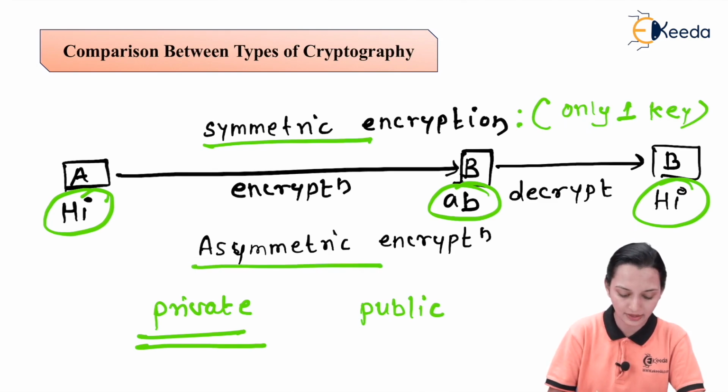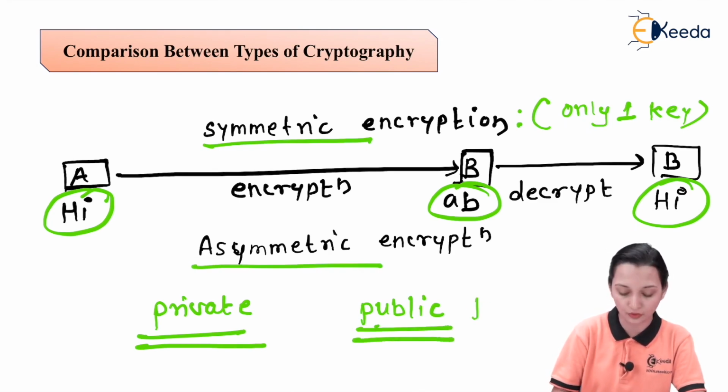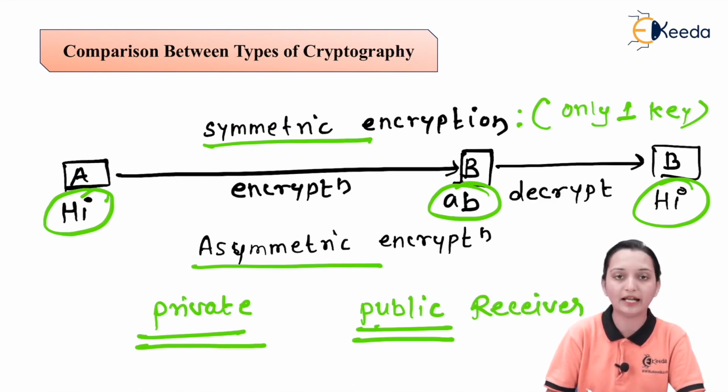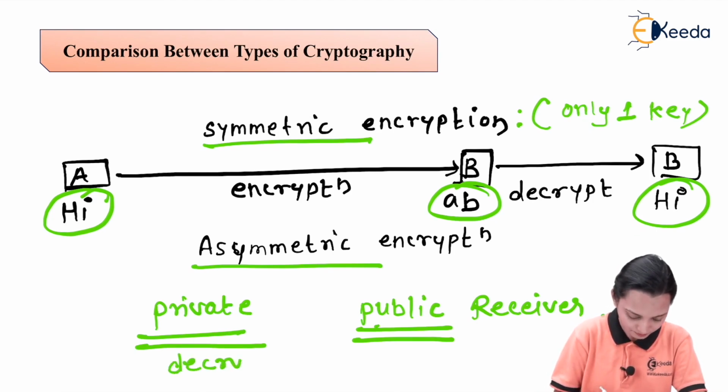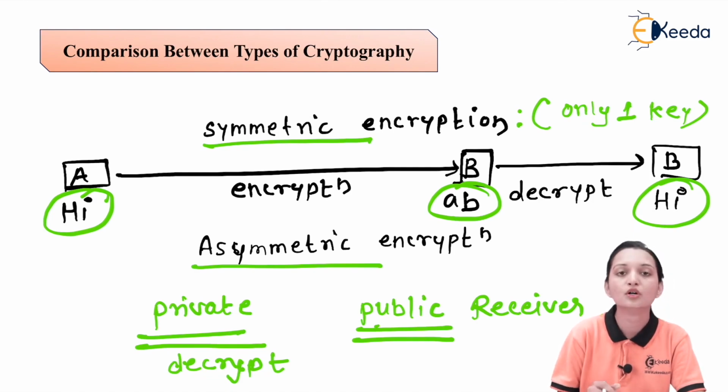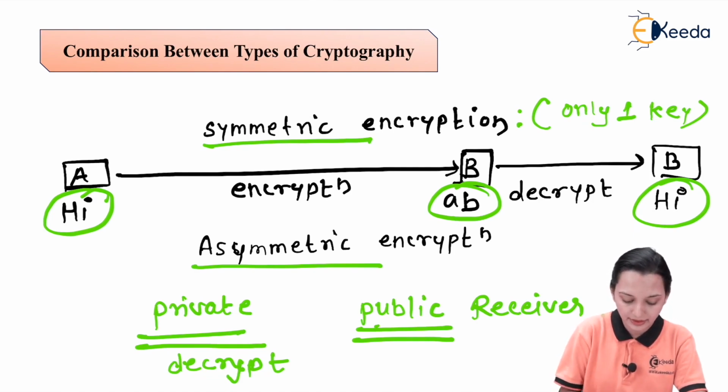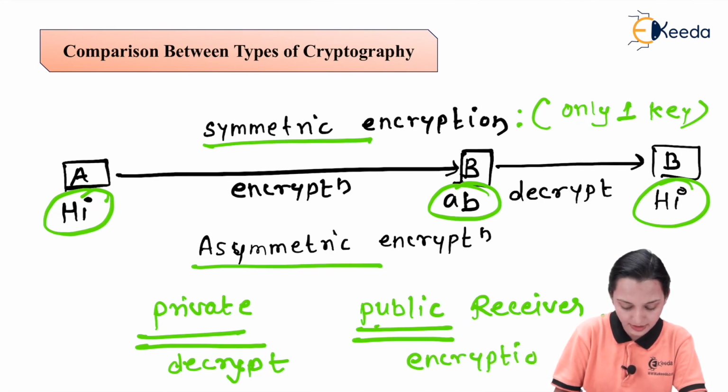While asymmetric encryption means the use of the public key of the receiver to encrypt the message and the use of the private key to decrypt the message. So this is for encryption purpose and this is for decryption purpose.